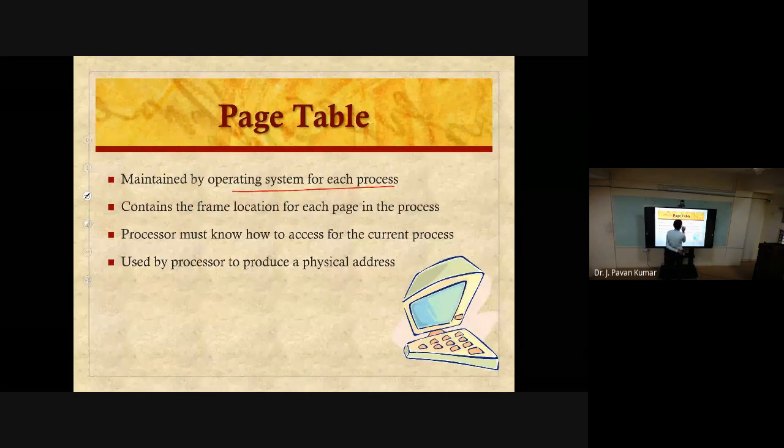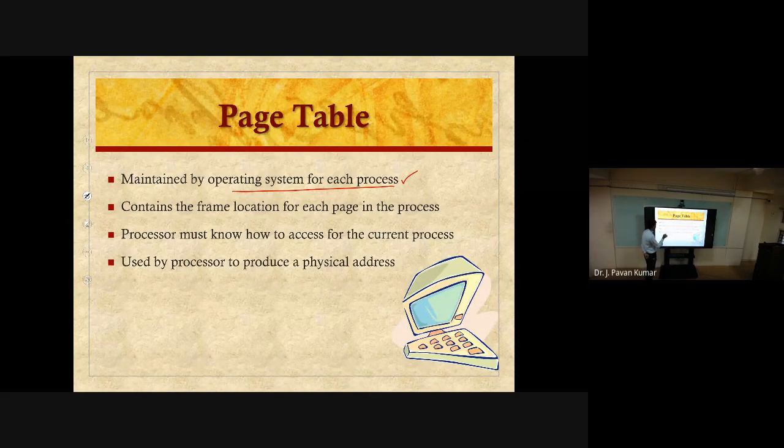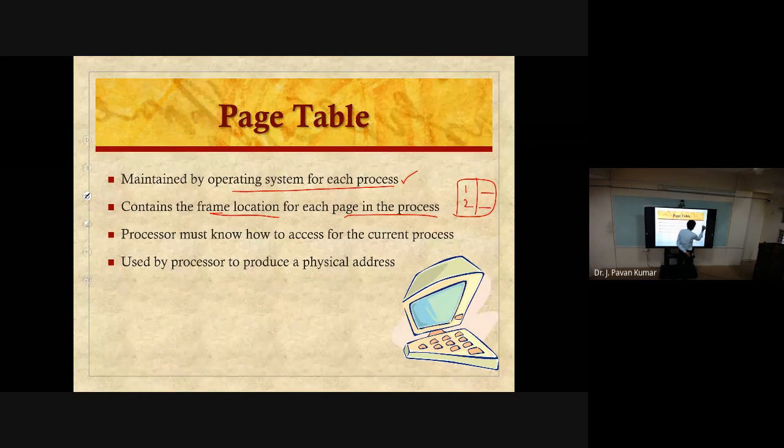This page table will be maintained by the operating system for each process. I will show you the example as well. What will it contain? The page table will contain the frame location for each page in the process. Suppose we are having two pages, first page and second page, where we have the first page, where we have the second page, that frame number we will be maintaining.